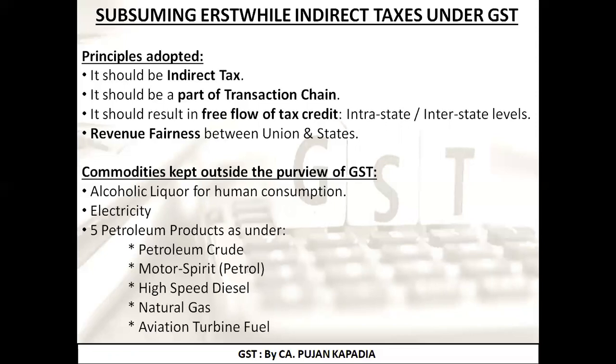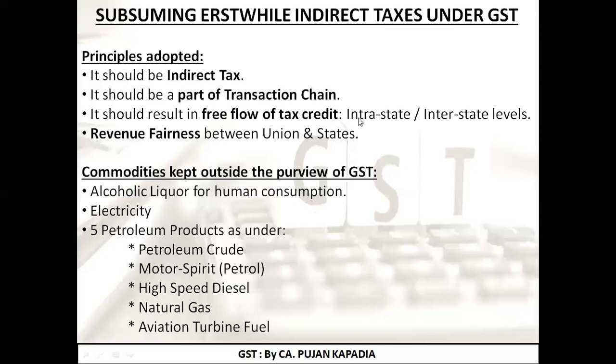Now, I have got the benefit of those 5 rupees that I had previously paid. This is known as tax credit. It is taking the credit of tax that you have previously paid, which we are going to deal with in the form of a short note in the upcoming session. But for now, just understand that when the benefit of the tax that you have already paid is being availed to you, such is known as tax credit.